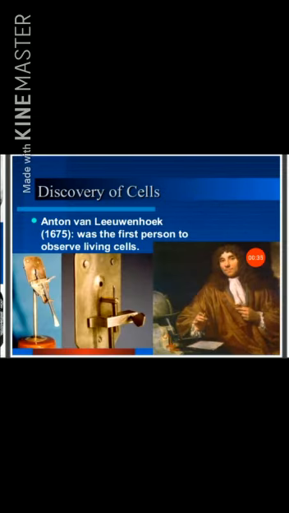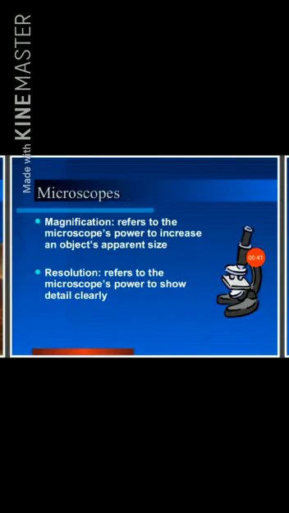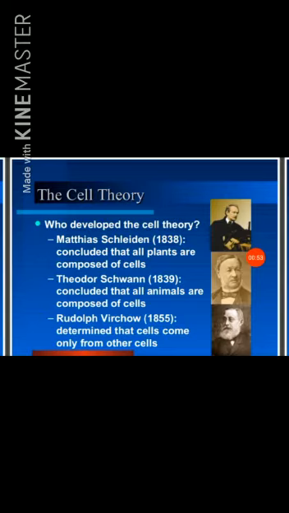Discovery of cells: Anton van Leeuwenhoek, in 1675, was the first person to observe living cells, microbes. Magnification refers to the microscope's power to increase an object's apparent size. Resolution refers to the microscope's power to show detail clearly.